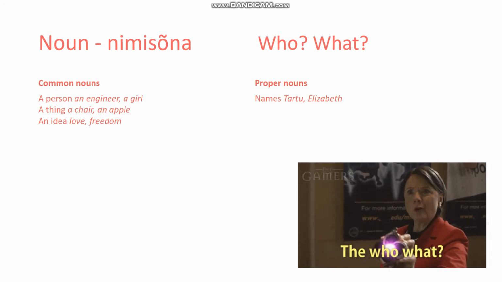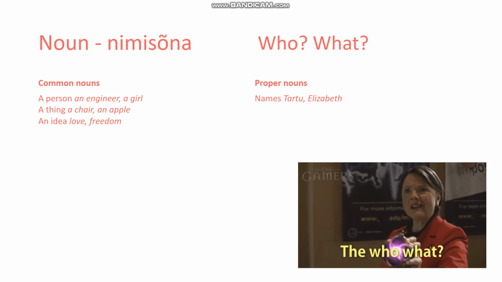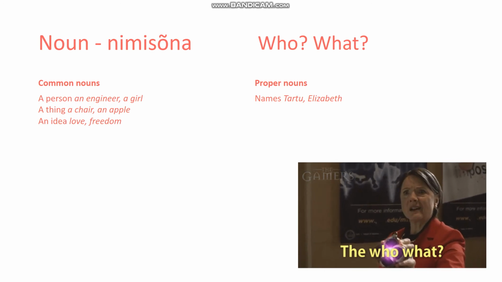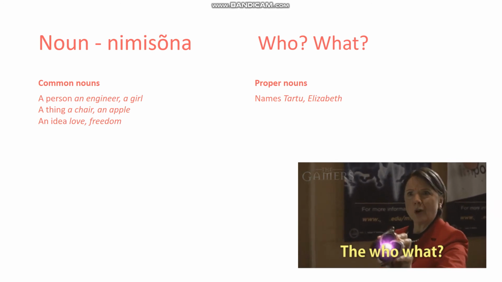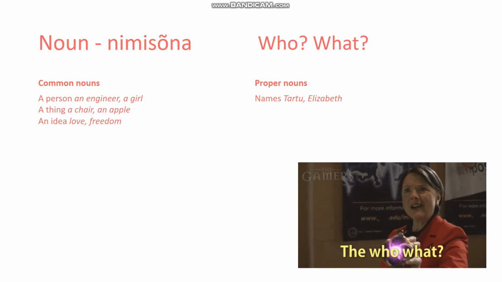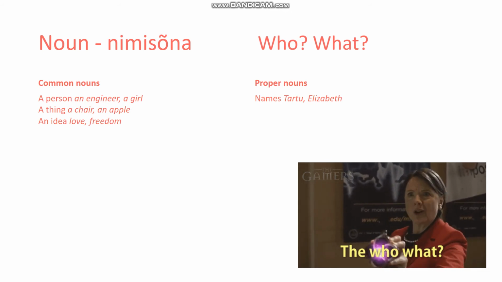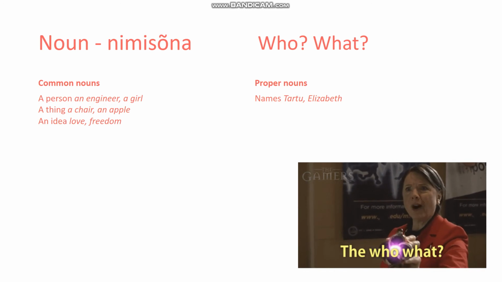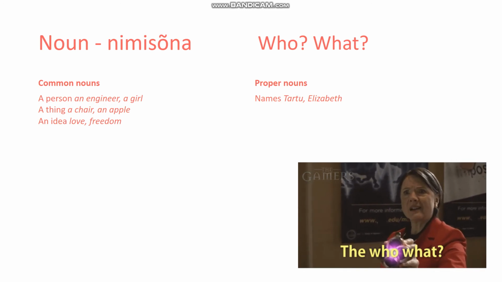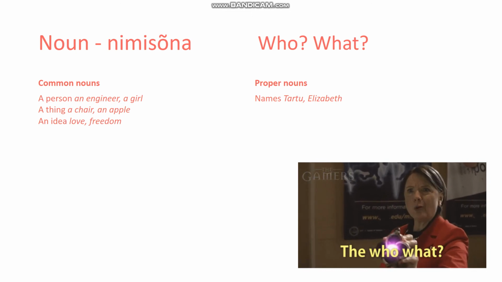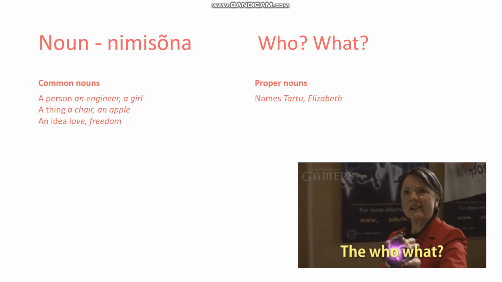An idea is something you cannot touch and that is not alive. So for example, love, freedom, hate, relationship, those types of words. So those are all common nouns. Now proper nouns are names.